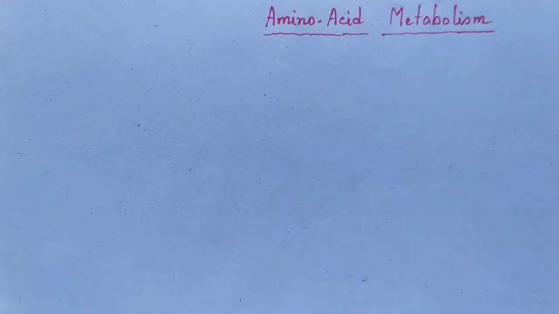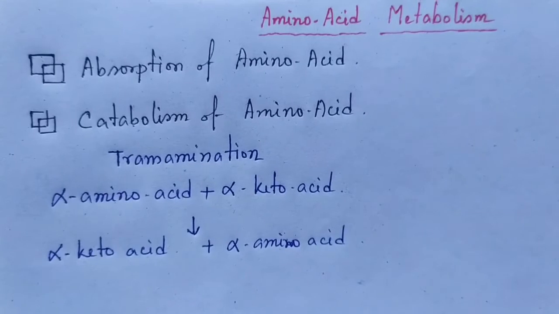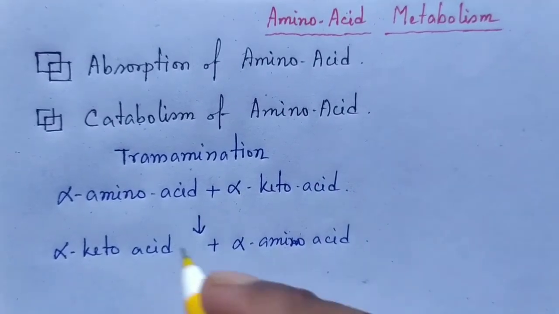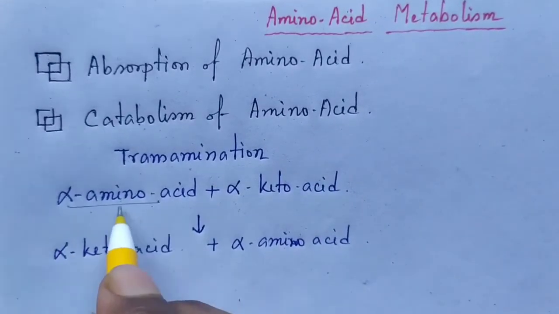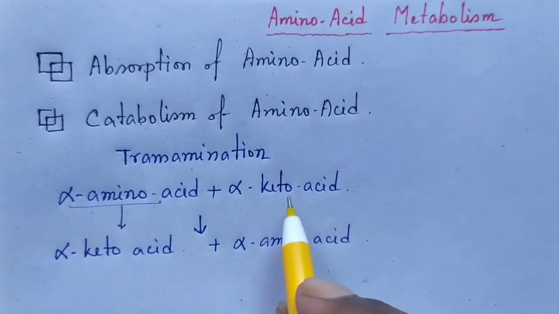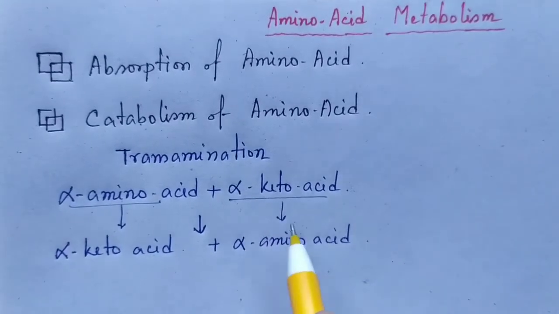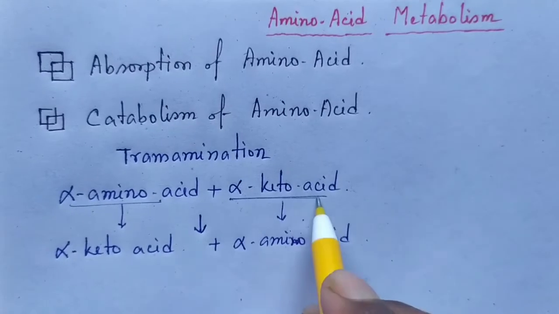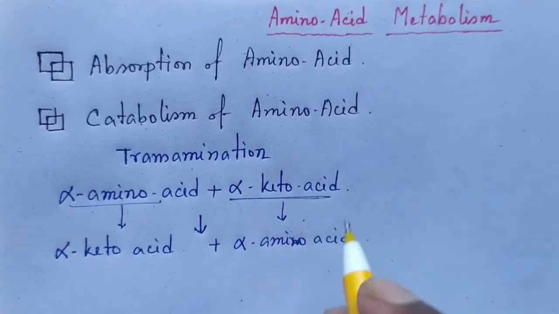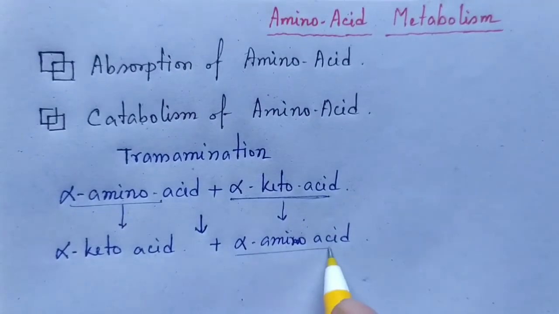The first process of catabolism of amino acid is transamination. In this process, the amino group gets separated from the amino acid. So transamination is the first process, and the following process is trans-deamination. One alpha amino acid and one alpha keto acid react together, and the alpha amino acid will be converted into the corresponding keto acid, and the alpha keto acid will be converted into alpha amino acid. Basically, this alpha keto acid is alpha ketoglutarate, and it will be converted into glutamate.